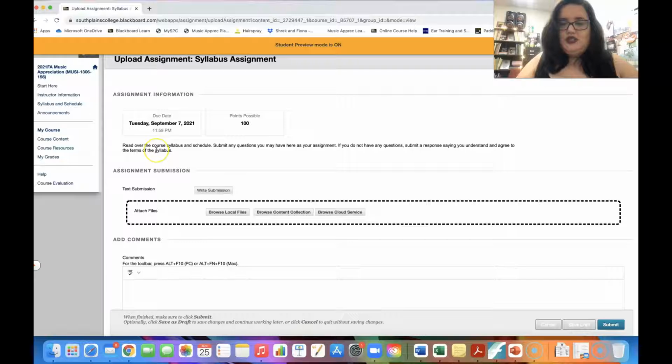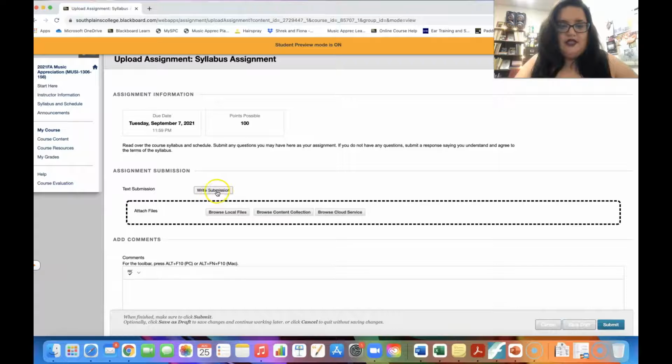Just read the instructions. You just have to make sure you read over the entire syllabus, look over the course calendar, and if you have questions, you're going to write a submission, or you can do it as comments. That's fine with me too. If you don't have any questions, I want you to submit some sort of response saying that you understand and agree to all the terms that you read in the syllabus.